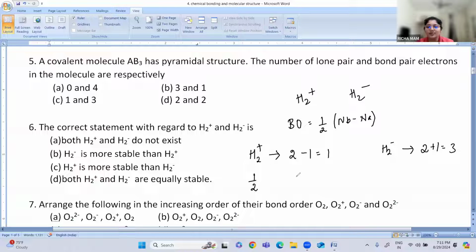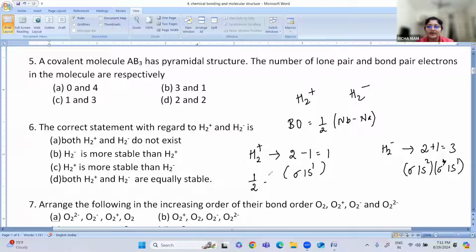Now let us put the values. When we write the configuration, for H2 plus it will be sigma 1s1, and for H2 minus it will be sigma 1s2 and sigma star 1s1. This is the filling up of electrons in the molecular orbitals.